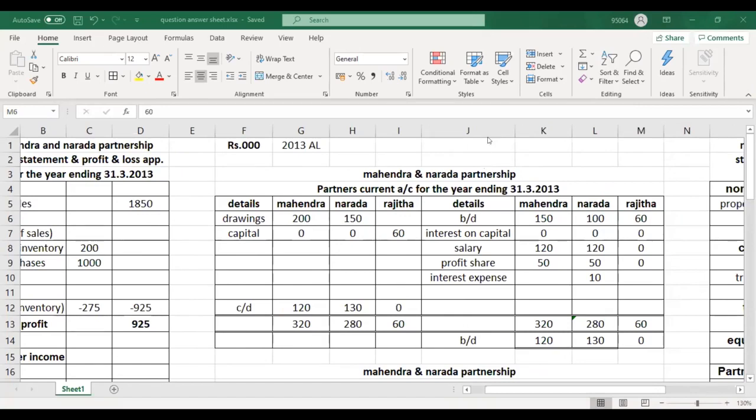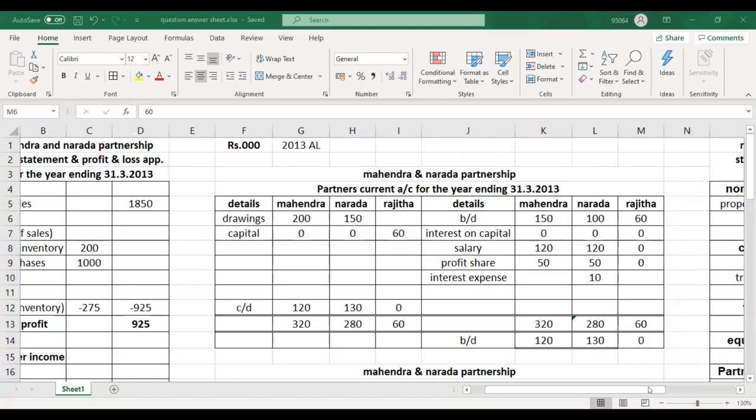Another question: a student has asked, don't we need to record the partner's drawings in the income statement? Okay, what type of drawings? Is it cash drawings or goods drawings? In the income statement, we only record the goods drawings, not cash drawings.